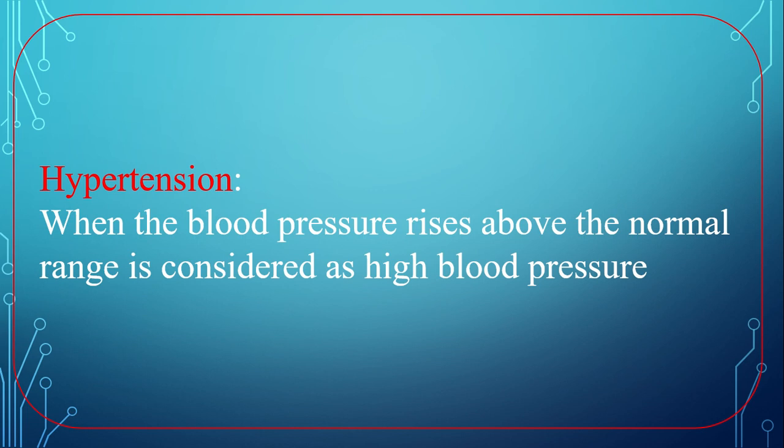What is the normal range? You know, systolic up to 150, diastolic up to 90. Above 150/90 is called hypertension or high blood pressure.